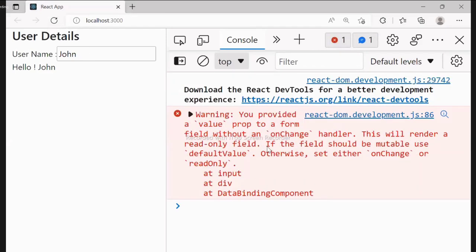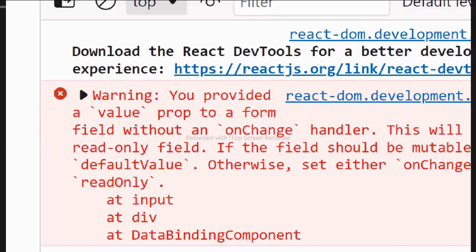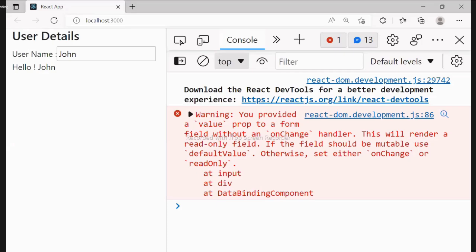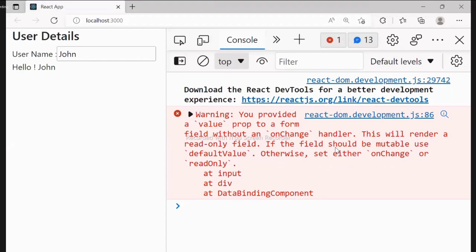You see here, it says that you provided a value property to a form field without an onChange handler. Now what will happen? This will render a read-only field, and that field should be mutable. And if the field should be mutable, to change it, then you have to use that with onChange. That's what I told you.